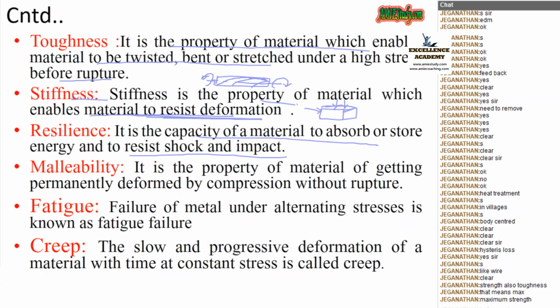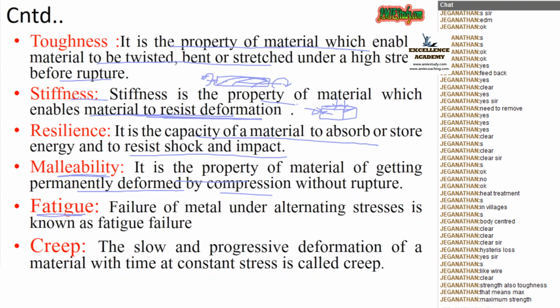Resilience means if I give some energy or some load, that will be absorbed and released to regain its original shape. It will be stored inside that material as strain energy. Then malleability. It is the property of a material of getting permanently deformed by compression without rupture. Say gold is a good malleable metal. That means we can flatten gold into thin sheets. That property is called malleability.